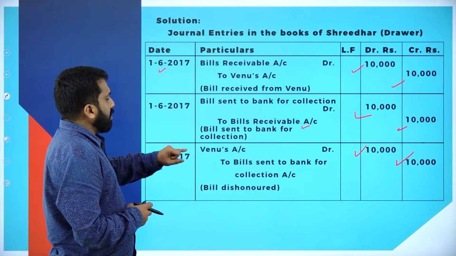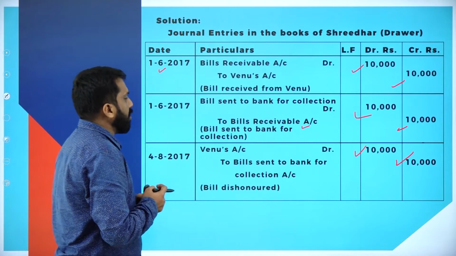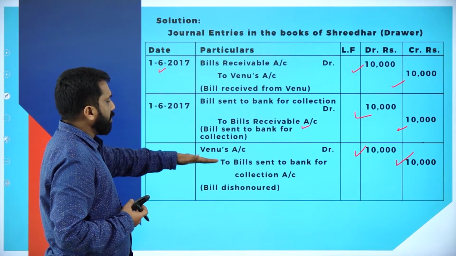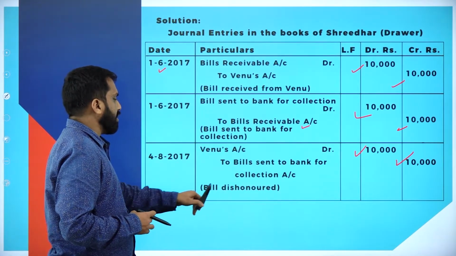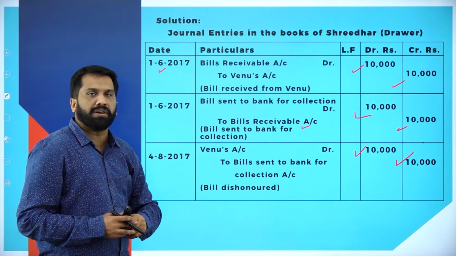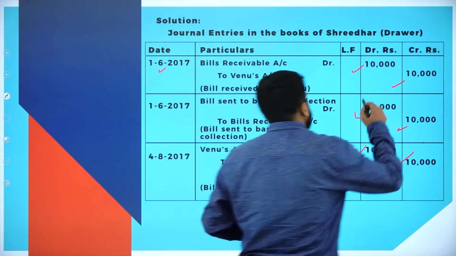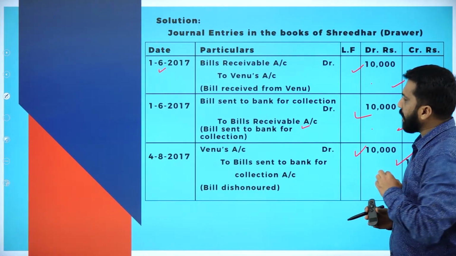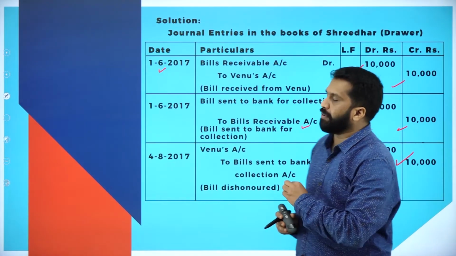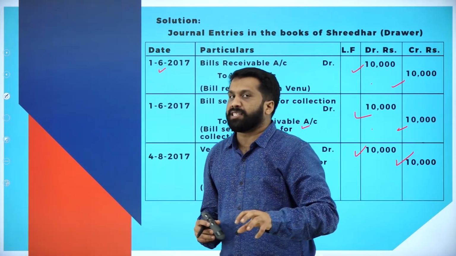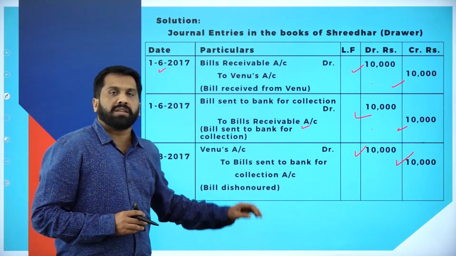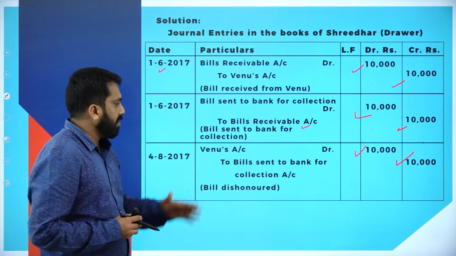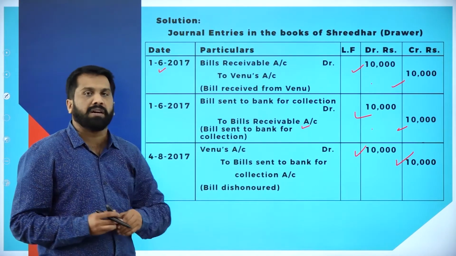The last one, so dishonored means what happens? Like bills receivable, Venu will become reversed. Venu account debit to bills sent to bank for collection. This is called bills dishonored. Hope you are clear. Yes, the amount will be same, 10,000, 10,000, 10,000. Have they mentioned anywhere about charges? They have not mentioned anywhere about charges. If the charges are mentioned, then we are supposed to show the noting charges or whatever charges they made for dishonor.